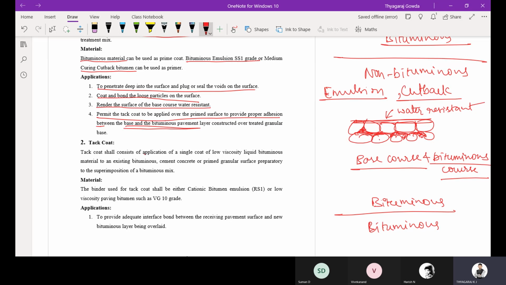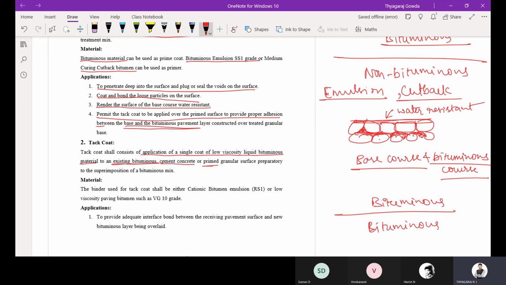Tack coat consists of application of a single coat of low viscosity liquid bituminous material to an existing bituminous layer.